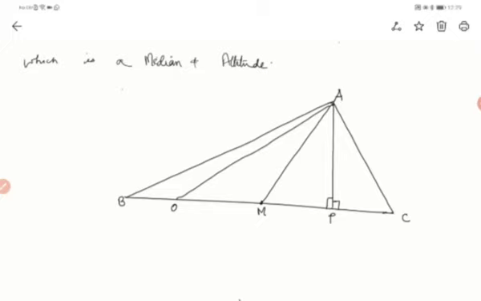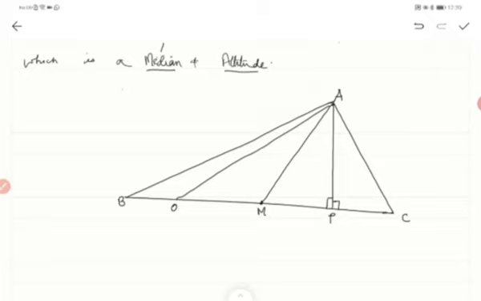So, students, we were discussing in the last video about median and altitude, isn't it? In this unit, triangles and its properties, we had discussed median and altitude. I hope you remember what a median is and what an altitude is. Median is a line passing from any vertex of a triangle and cutting the opposite side at the midpoint of the opposite side. That is called a median. What about altitude?